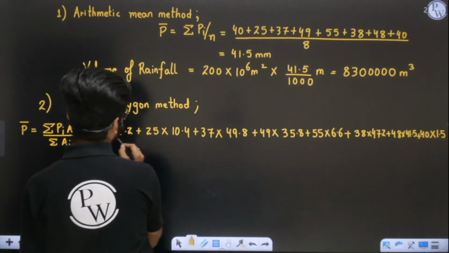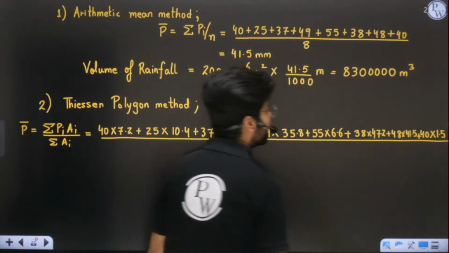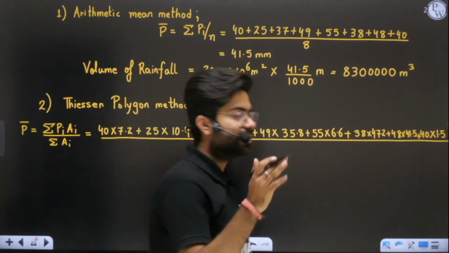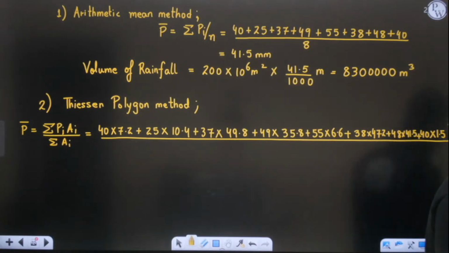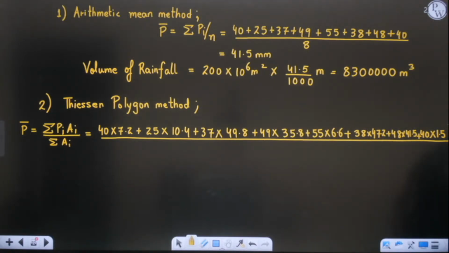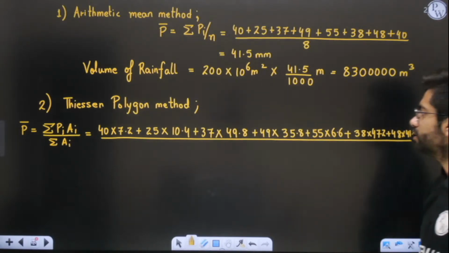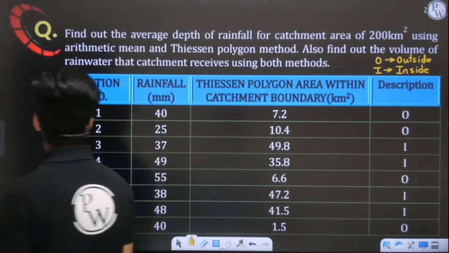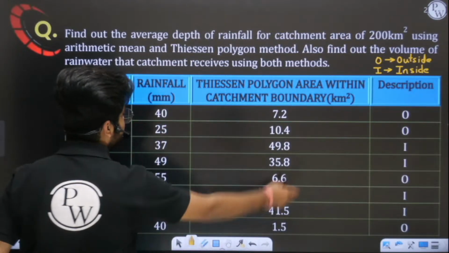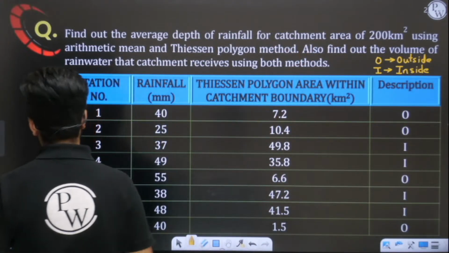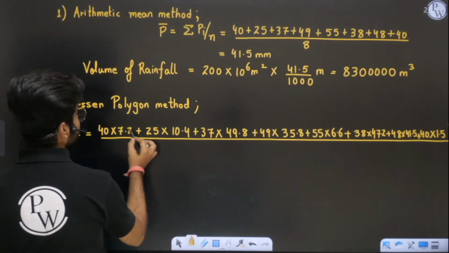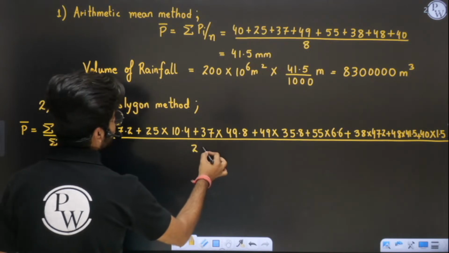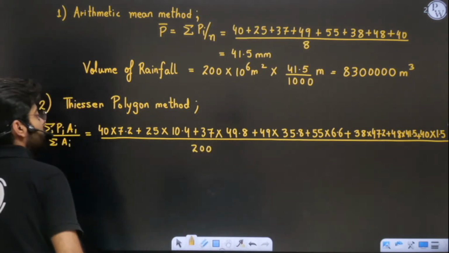Total area there is no need to find, because when you sum it up, you will get 200 kilometer square only, because in the question it is saying 200 kilometer square. Yes or no? When you sum it up, you will automatically get 200. So there is no need to solve it. If you add all these areas, 7.2, 10.4, you will get 200 only. So I am directly writing 200. Or you can simply write 7.2, 10.4, all of them. All will sum up to 200 kilometer square only.